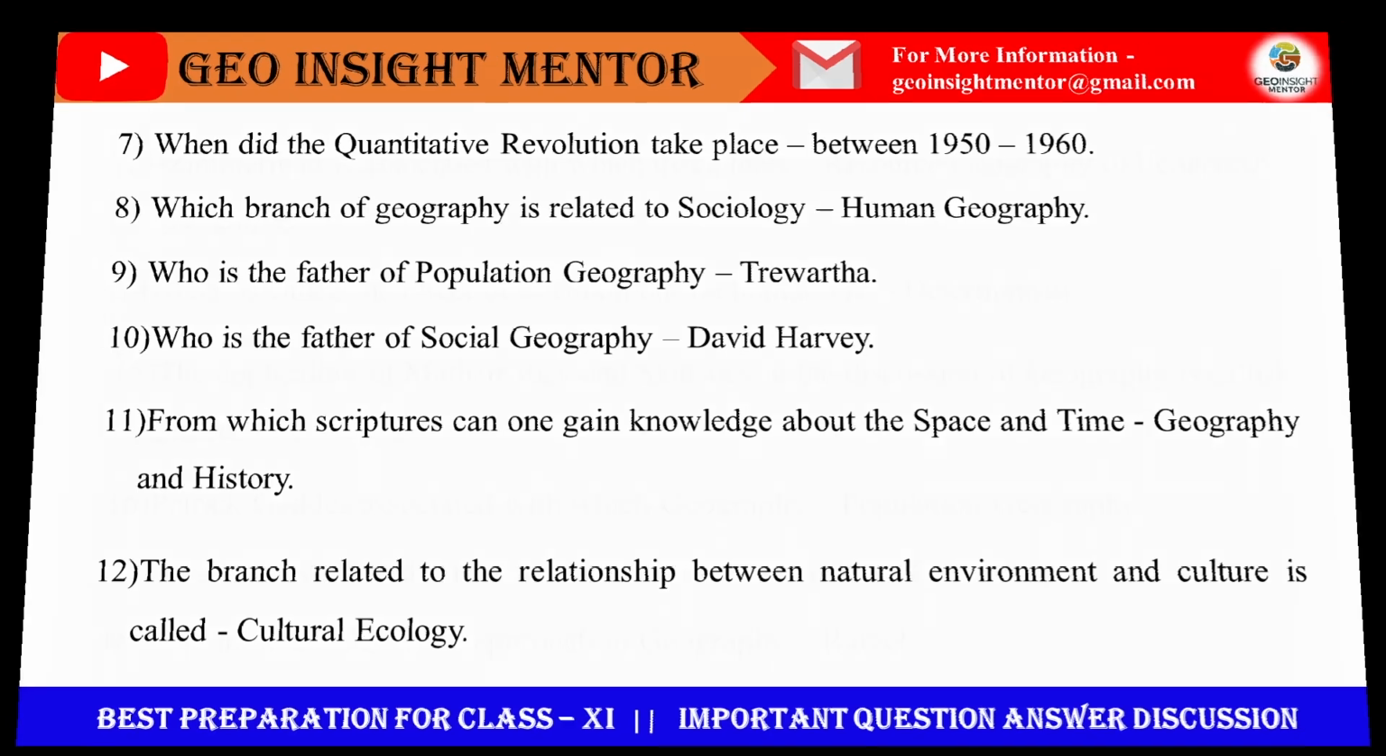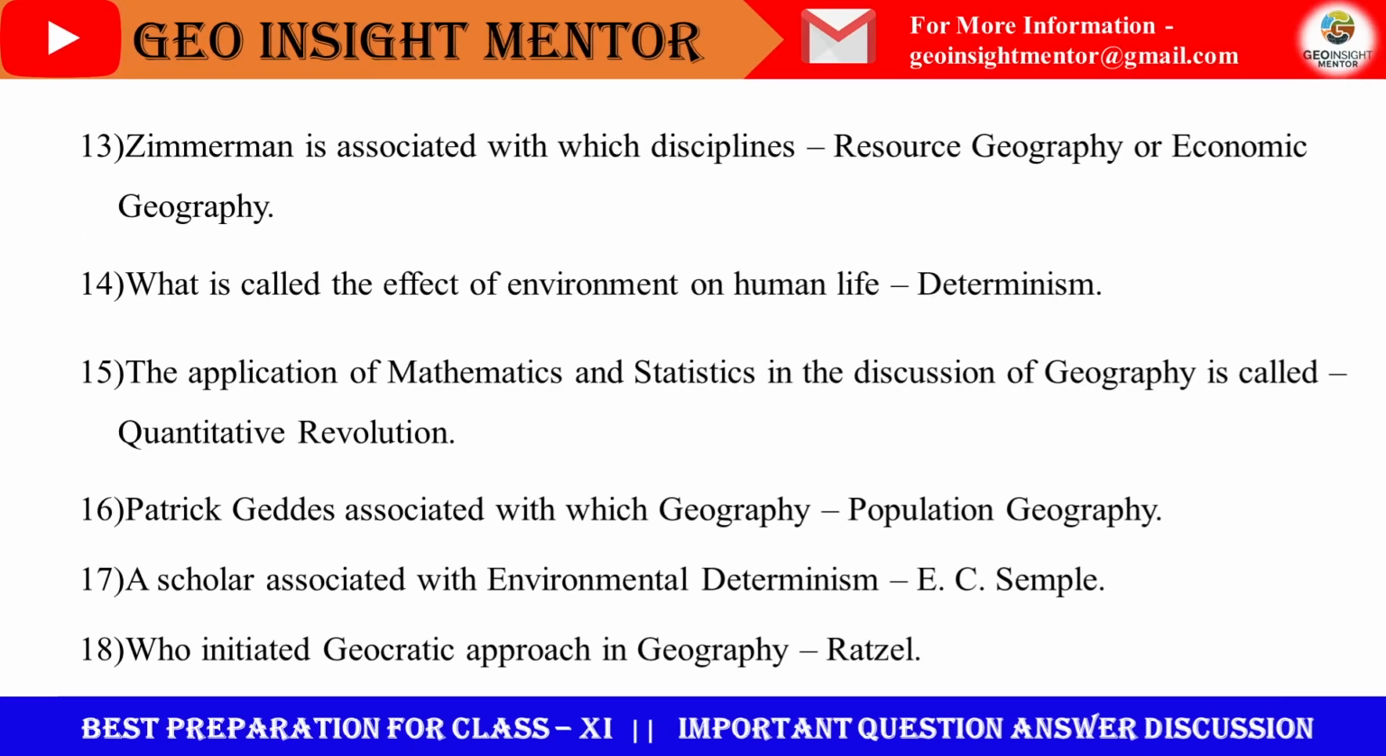Next question. Zimmerman is associated with which discipline? Resource geography or economic geography? Resource geography is the answer. The economic geography, it is the geography about various economic activities, the production, consumption, exchange. These are the important matters here. And for the resource geography, the distribution of resource and utilization of resource, management, resource depletion, these are important here.